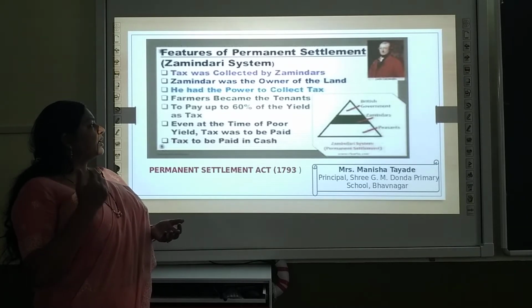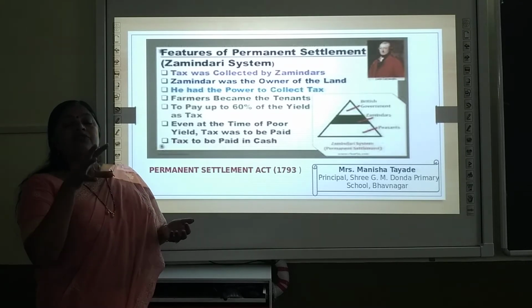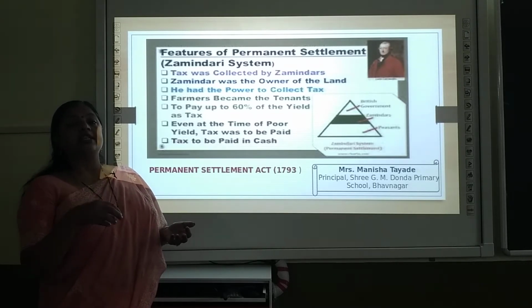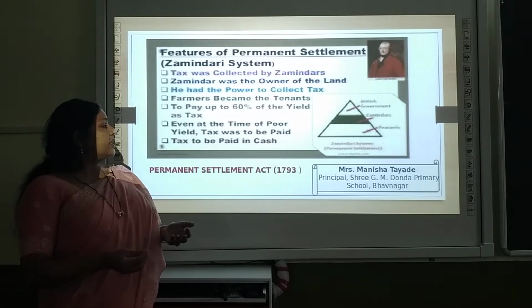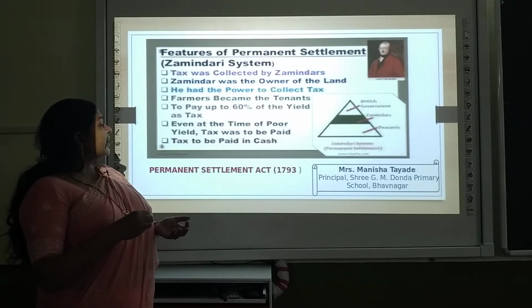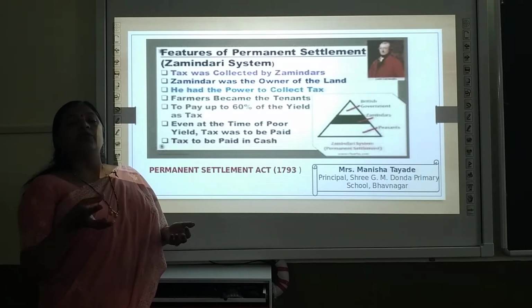They have to pay the tax up to 60% of the yield. Now here the farmers have to pay 60% amount as a tax, and it was compulsory. Even at the time of poor yield the tax was to be paid. At the time of the poor yield means what?